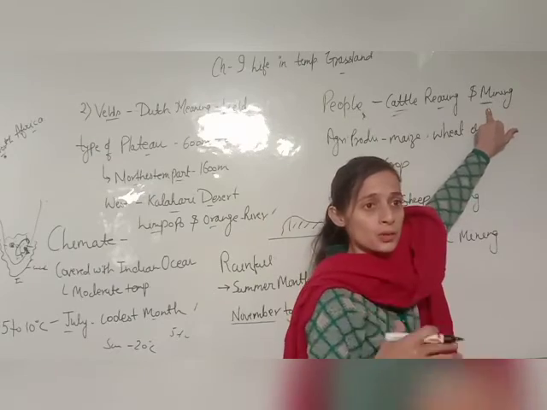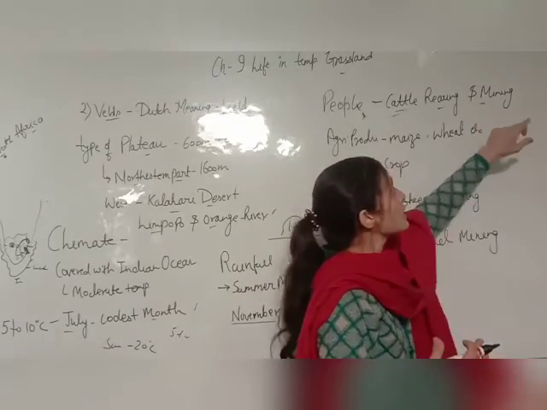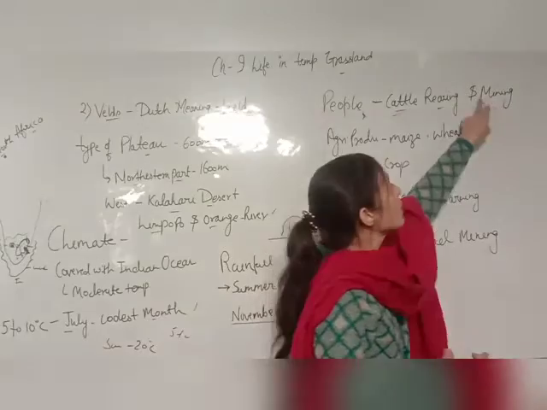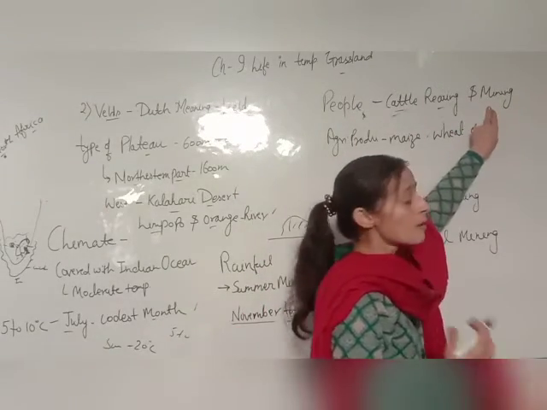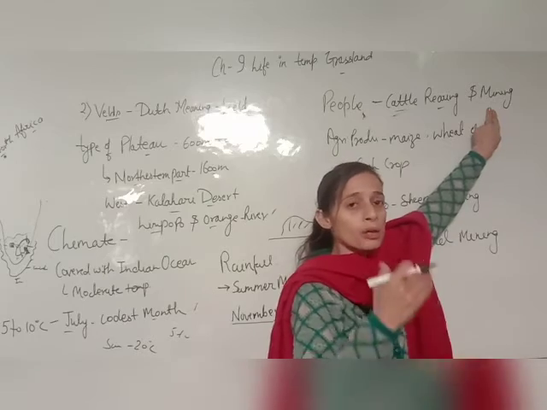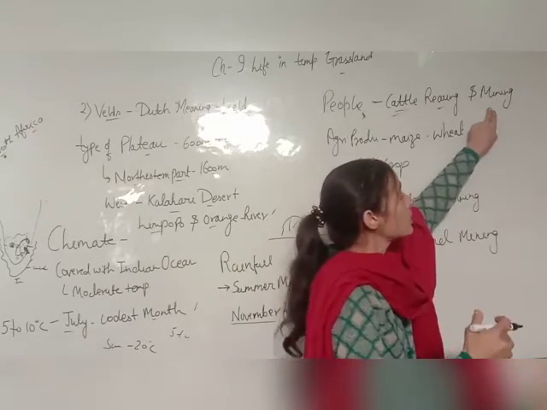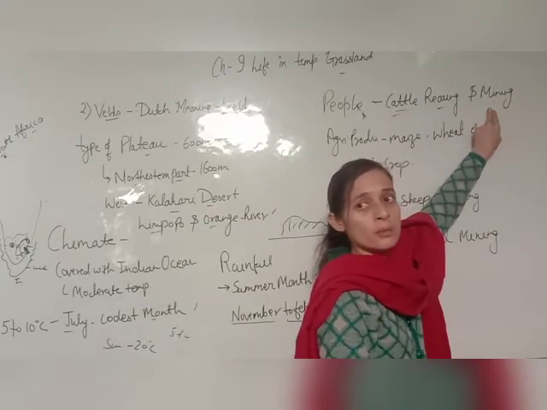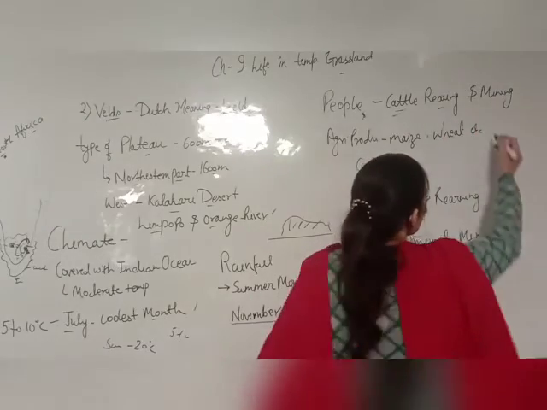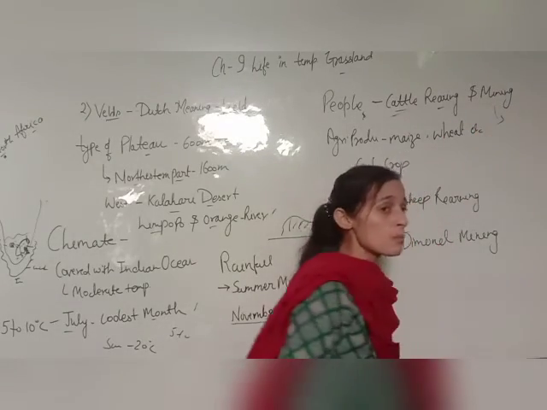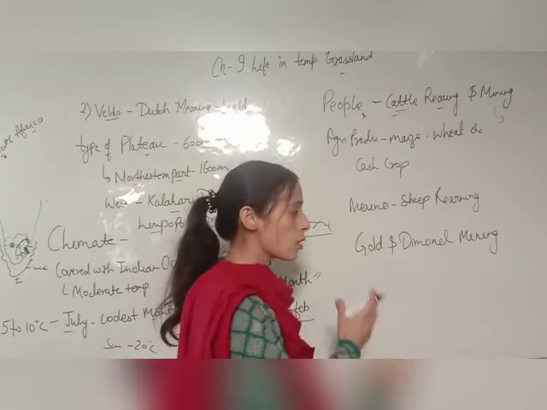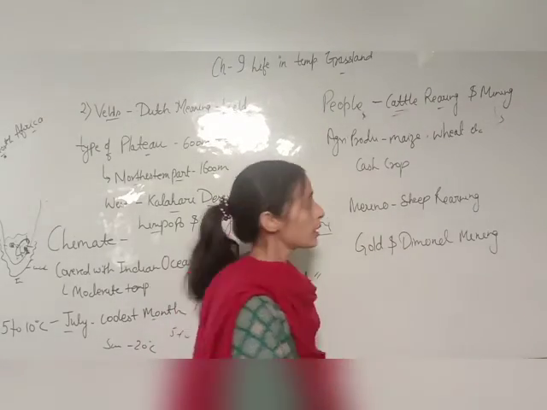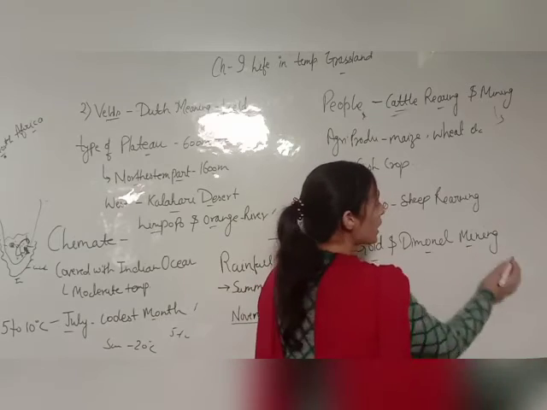The belts are the structure of a plateau, so you will find a number of mines like coal, iron, and even diamond and gold mining. The Veld region of South Africa is very famous for gold and diamond mining. Apart from iron and coal, there are two things, gold and diamond mining.